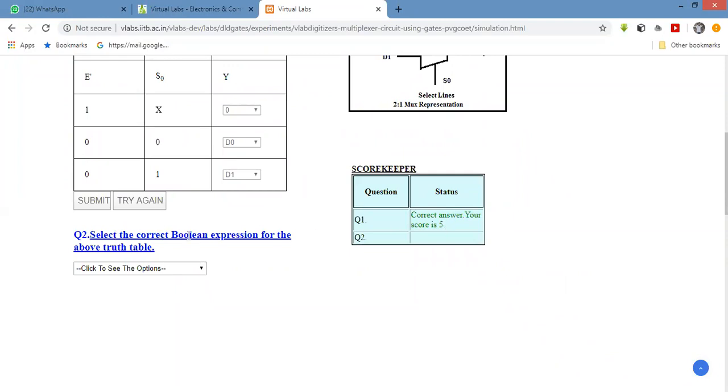Now select the correct Boolean expression for the above truth table. For the 2:1 multiplexer, you have to select the correct truth table. Now what is here? Only 1 minute is remaining.